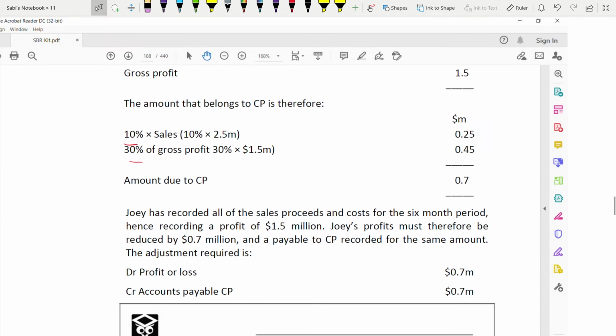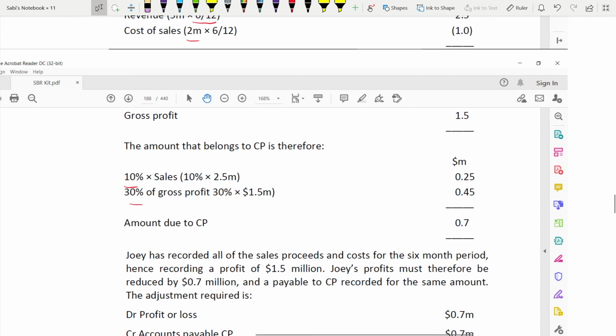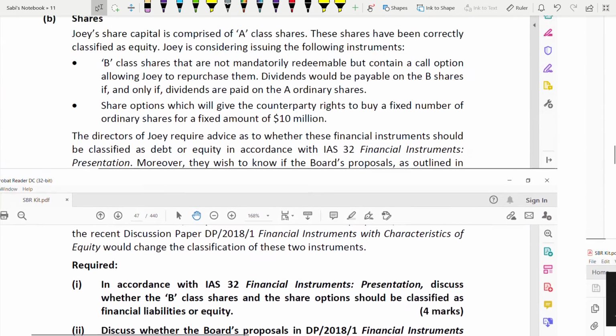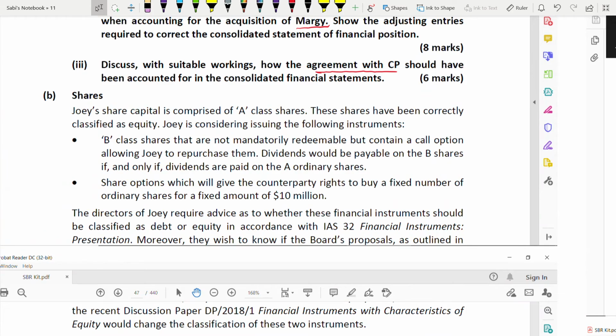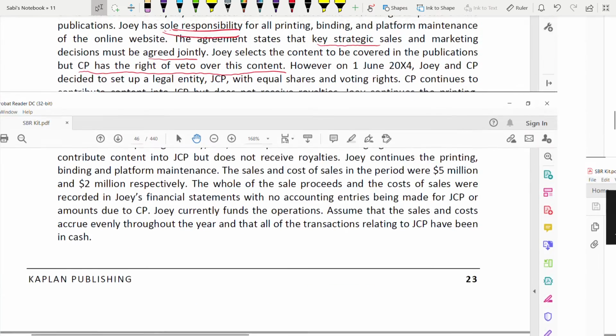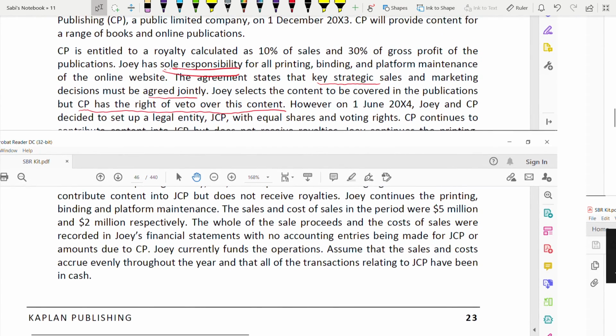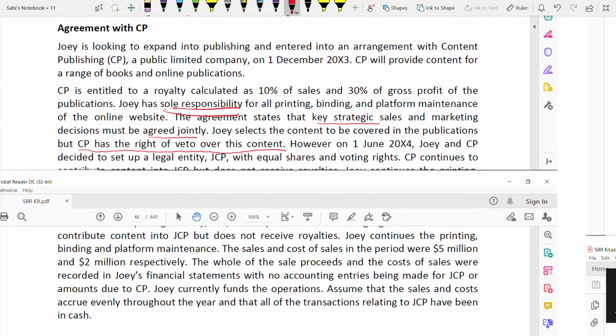Let's see how we are getting 10 and 30%. Yes, they have given you that they are going to calculate royalty at 10% of sales and 30% of gross profit. Okay, that's fine.